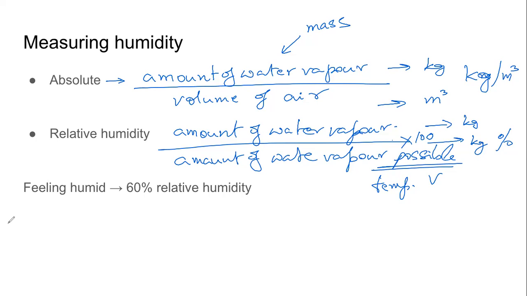Generally, it is observed we feel humid. जो पसीना आता है हमको जब, we feel humid when the relative humidity is 60% or above. माने एयर में at that given temperature जितना वाटर वेपर हो सकता है, अगर उसका 60% है, then we start feeling humid. गीला गीला लगने लगता है ना. That is humidity. Pasina is not humidity. Us feeling moist is humidity. Because of the water vapor in the air, that is humidity. And if the relative humidity of the air is below 60%, then we don't feel that. We don't feel moist.